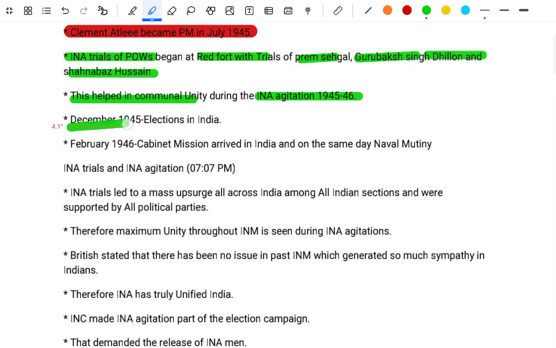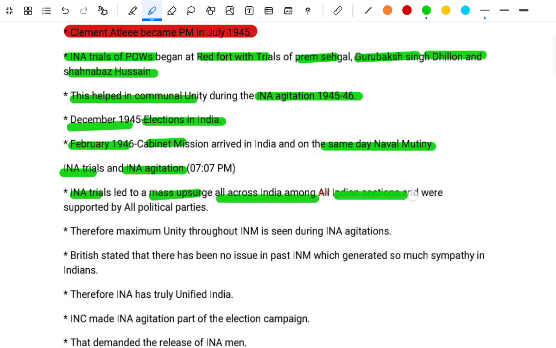December 1945, election in India. February 1946, the Cabinet Mission arrived in India, on the same day as the naval mutiny. The INA trials and the INA agitation. The INA trials led to a mass upsurge all across India among all sections, supported by all political parties. Therefore, there was maximum unity throughout, seen during the INA agitation.